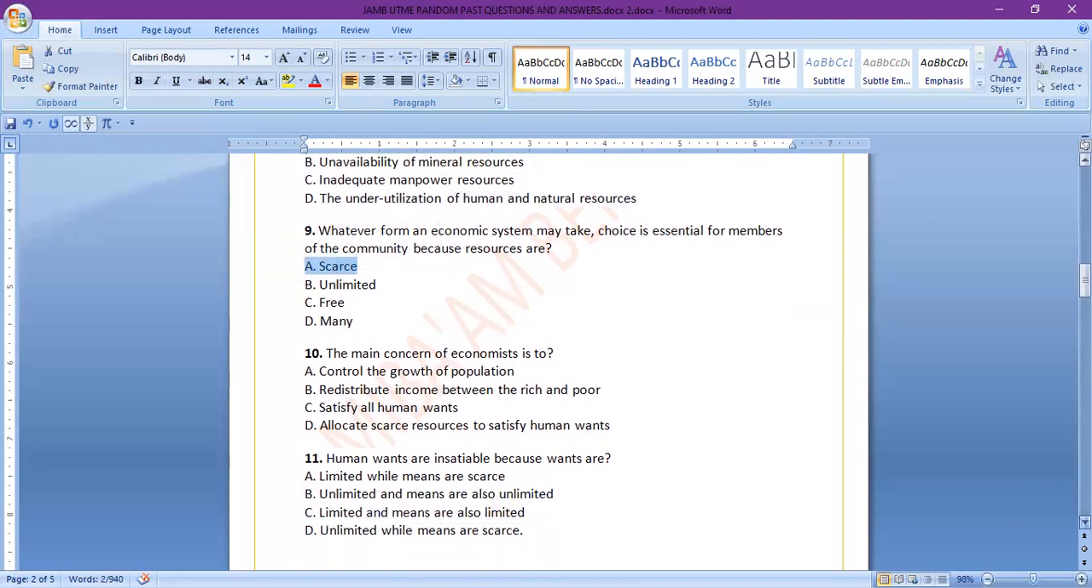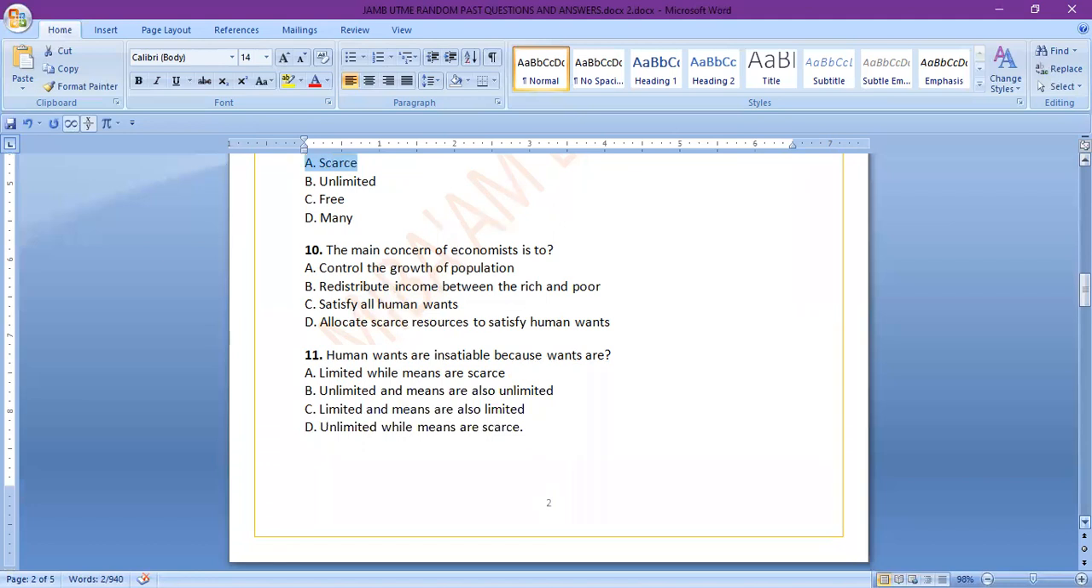So number 10, the main concern of economists is to A, control the growth of population, B, redistribute income between the rich and poor, C, satisfy all human wants, D, allocate resources to satisfy human wants. Yeah, the answer is D, allocate resources to satisfy human wants.